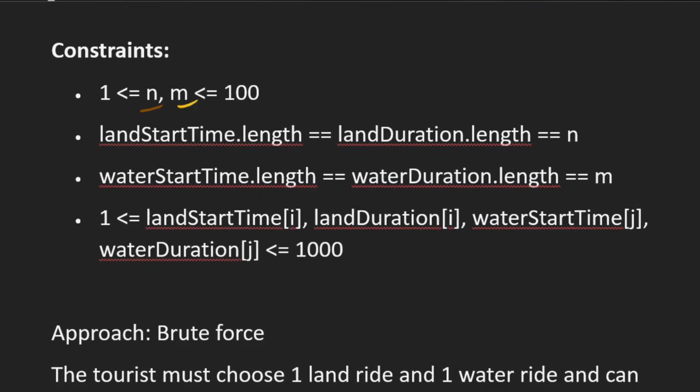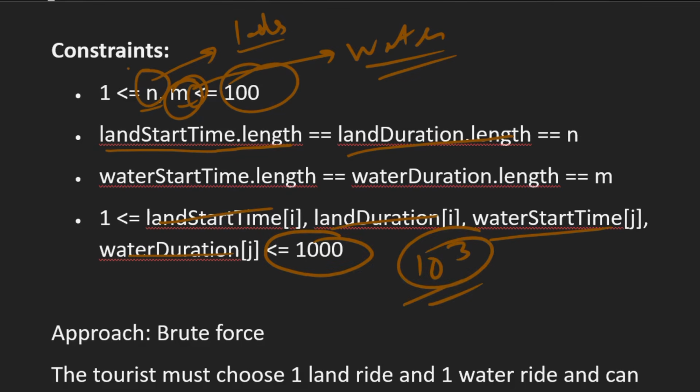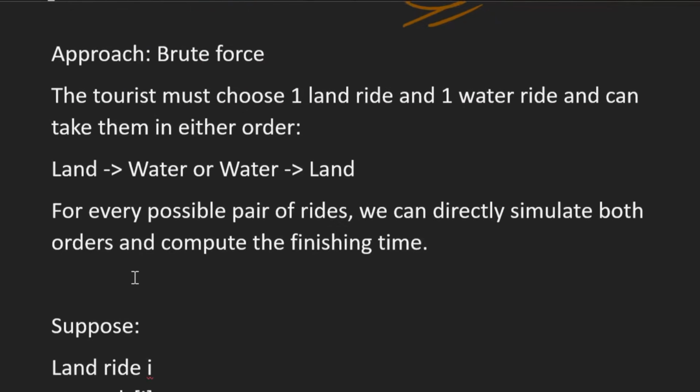So here n and m are 100, where n is the number of rides for land, and m is the number of rides for water, right? And land start time, land duration, water start time, and water duration, all these values can be up to 10^3, right? So let's start with the brute force approach.